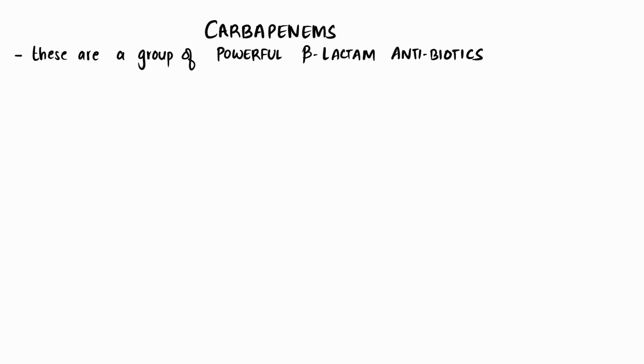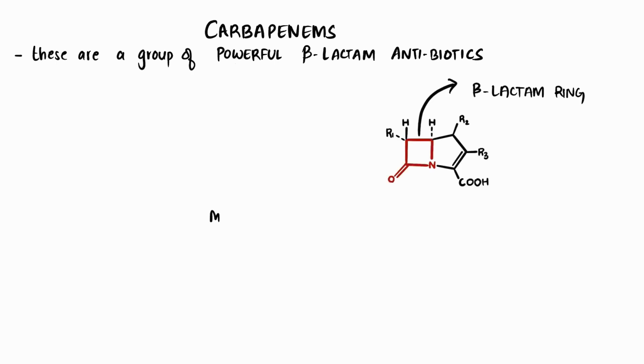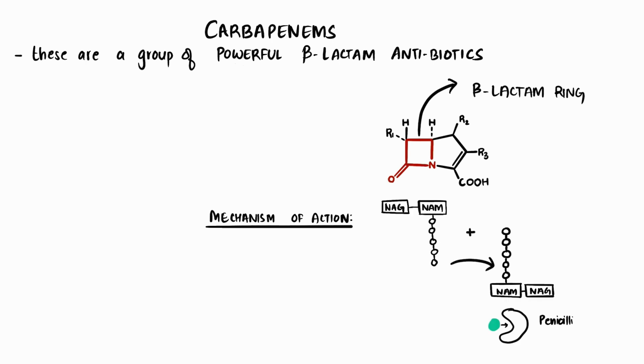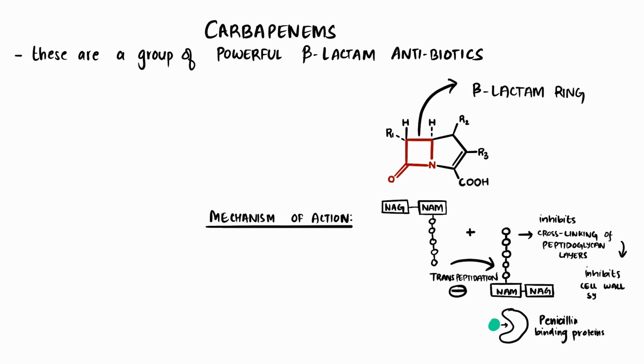As carbapenems are beta-lactam antibiotics, they have a beta-lactam ring in their structure. And their mechanism of action is also similar to penicillins and other beta-lactam antibiotics. That is, it binds to the penicillin-binding proteins, thus prevents transpeptidation. Hence, this inhibits the cross-linking of peptidoglycan layers and hence inhibits bacterial cell wall synthesis.